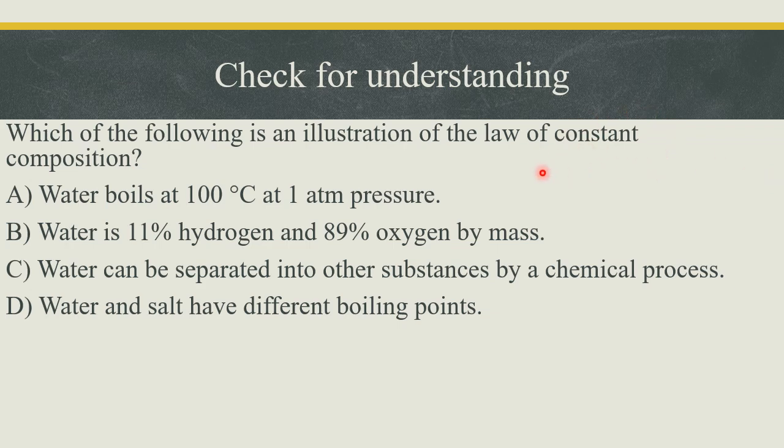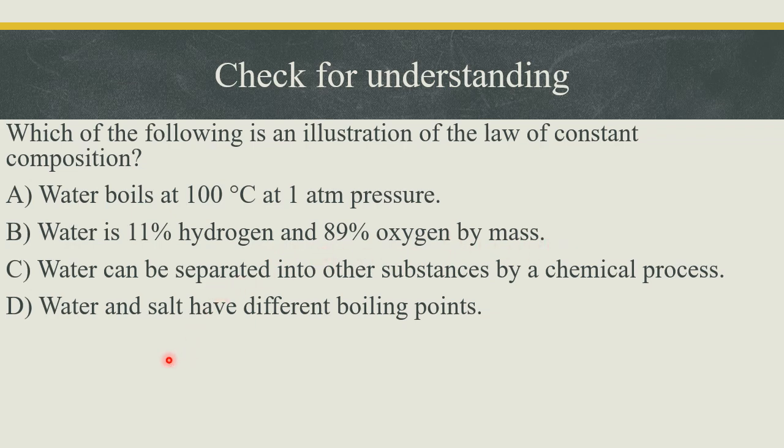That is for the law of constant proportion, which is the law of constant or definite proportion, or constant composition. Both are the same. So here, boiling point they are talking about, that is not the point we learned in the law of definite proportion. Here we can see that hydrogen is 11% and oxygen 89%. So water is 11% hydrogen and 89% oxygen by mass. We know that it is the mass and it is not going to be changed.